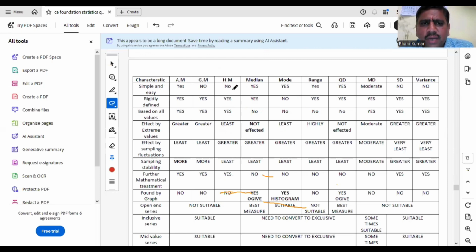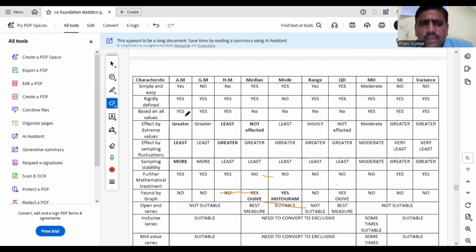Coming to AM, GM and HM. AM is more easy, median is easy, mode is easy. Central tendencies I am discussing. So simple and easy to calculate are AM, median and mode, but GM and HM are not so simple. Rigidly defined: already I have told mode is not rigidly defined. Only the measure which is not rigidly defined is mode. So all are rigidly defined except mode.